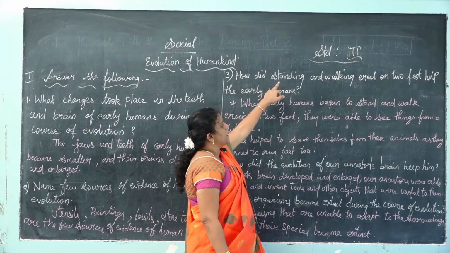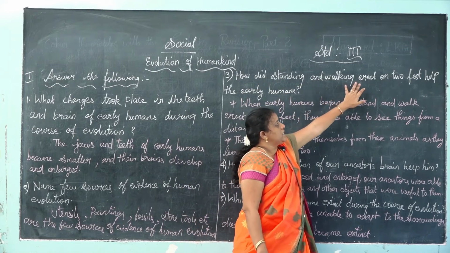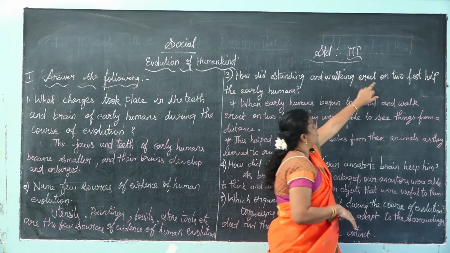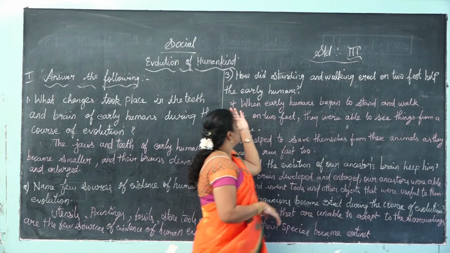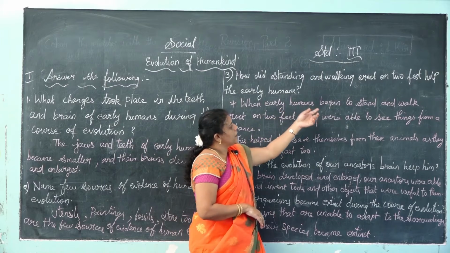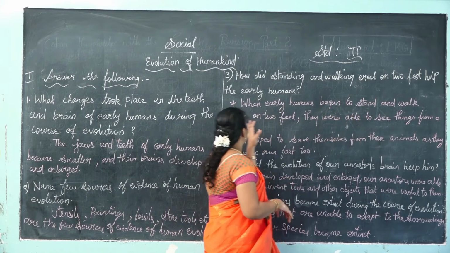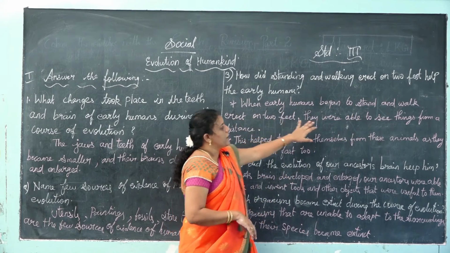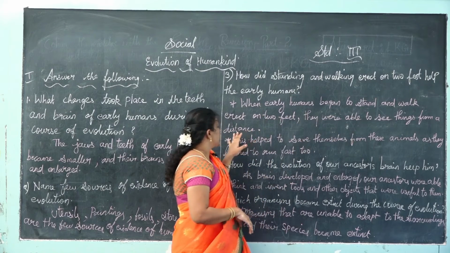Standing and walking erect means standing straight on 2 feet. When early humans began to stand and walk erect on 2 feet, they were able to see things from a distance.